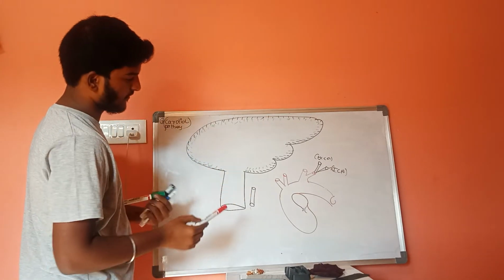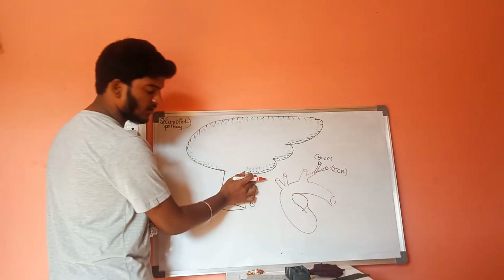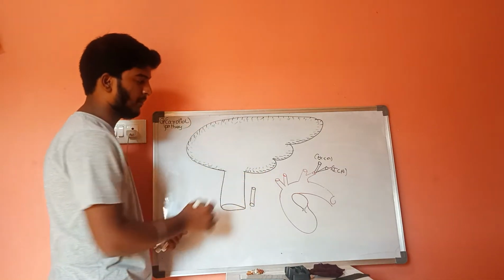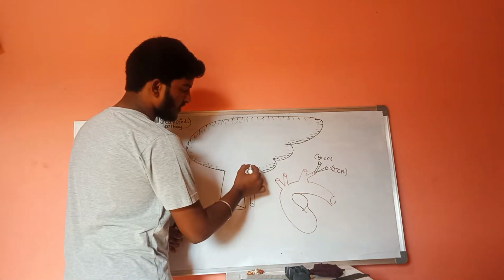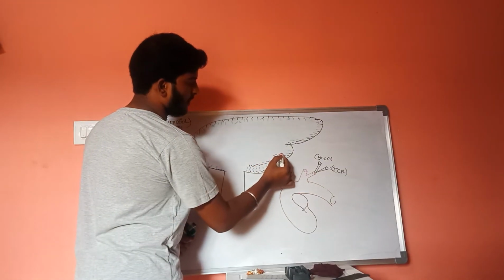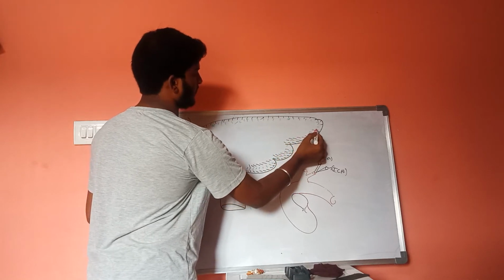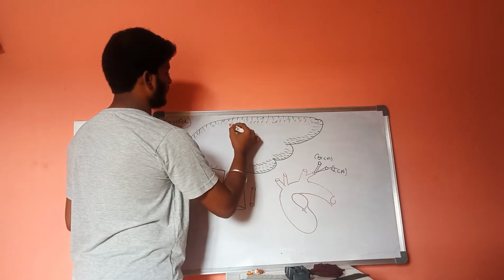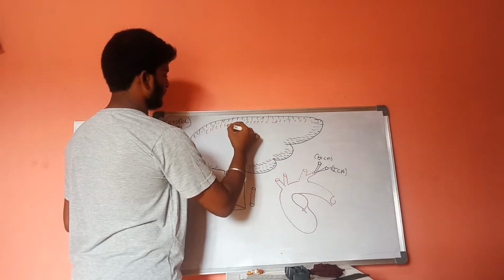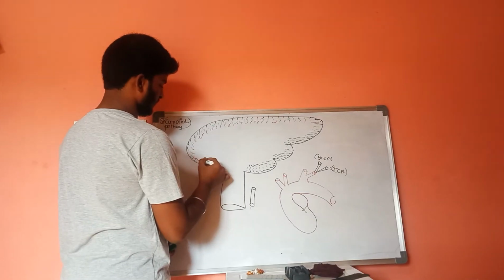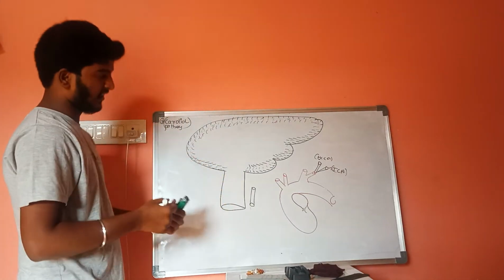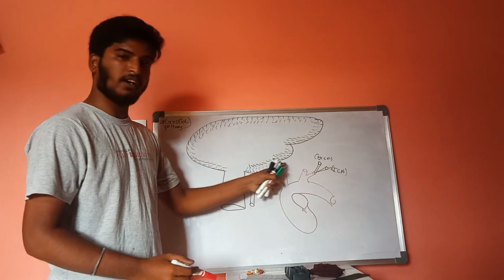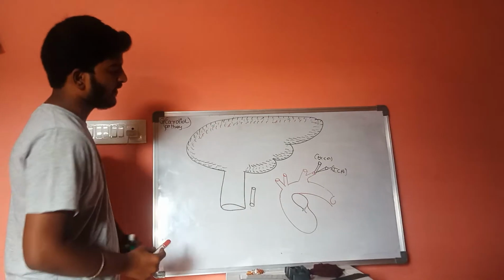And this is dura mater. This is outermost layer. Outermost layer is dura mater, and middle layer is arachnoid layer, and the innermost layer is pia mater. These are the three layers. Now,